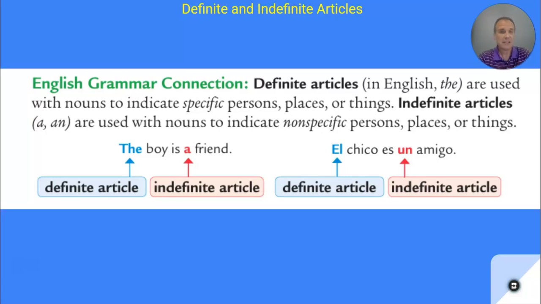So here's an example in English. The boy is a friend. The is a definite article. A is an indefinite article. In Spanish, it would be el chico es un amigo. El is one of our definite articles. Un is one of our indefinite articles. So again, the big picture today is learning how to say the, a, an, or some.